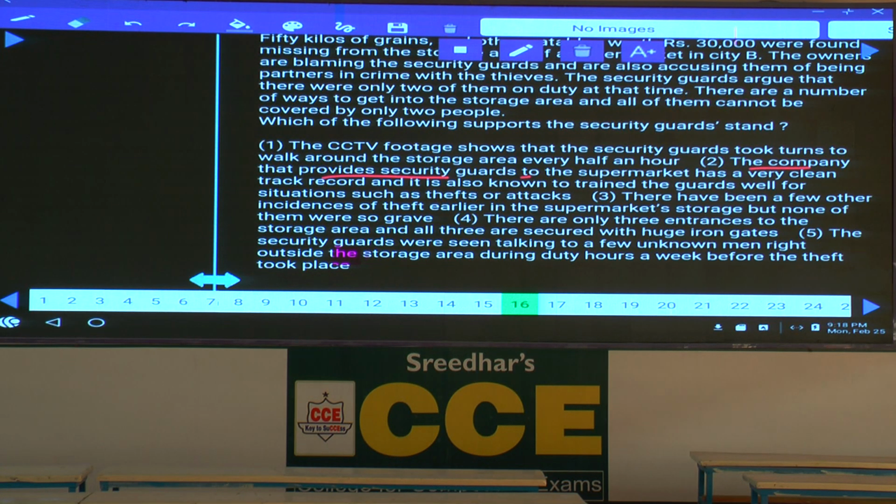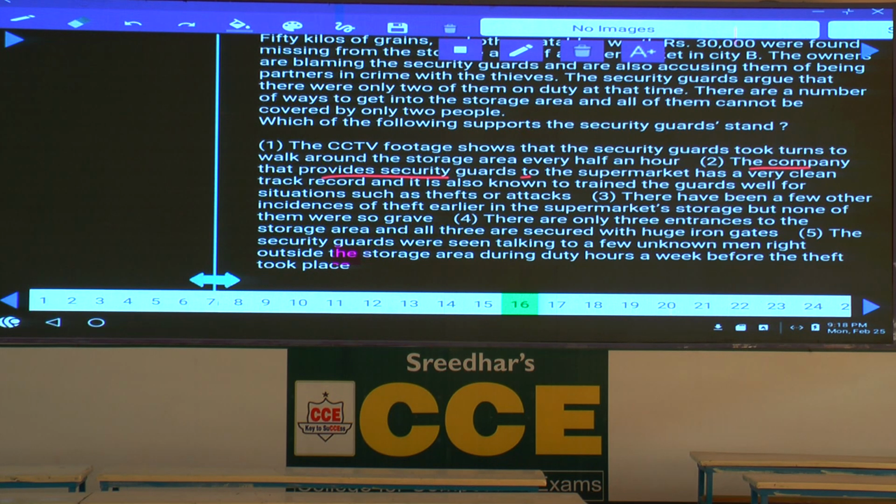Then the fourth one: there are only 3 entrances to the storage area and all of them are covered with huge iron gates. Now what is this? This is weakening the security guard's claim. If the question is about the security guard's claim, choice 4 will be your answer. Why will it be choice 4?